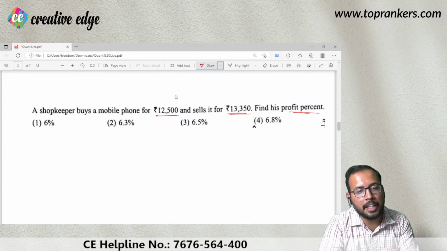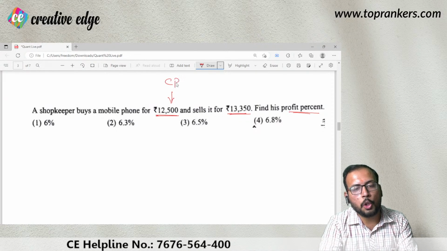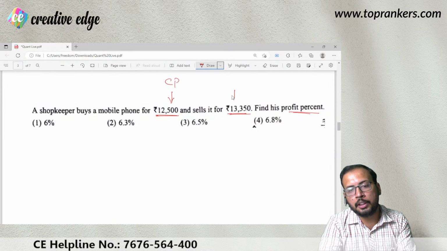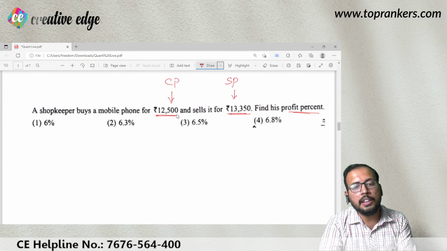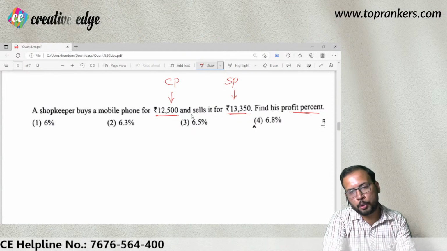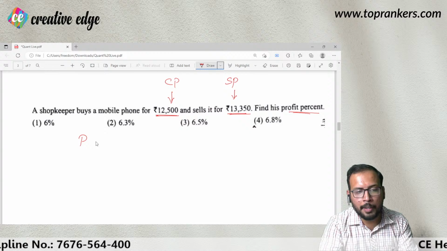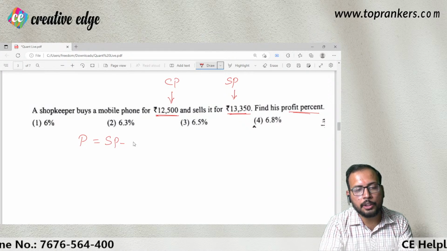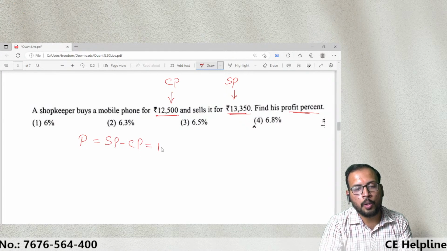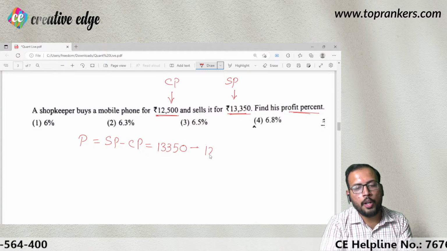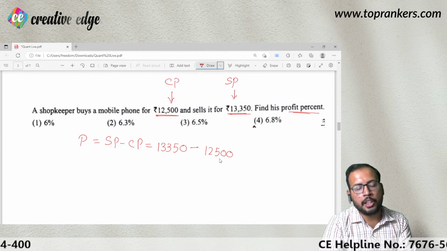So cost price has been given to you. This is the cost price in this question, and sells it for 13350. That means this is the selling price. You can see that the selling price is greater than the cost price. Obviously, profit has been made. So what is the value of profit that has been made? It is basically selling price minus cost price. That is 13350 minus 12500. So let us subtract it.